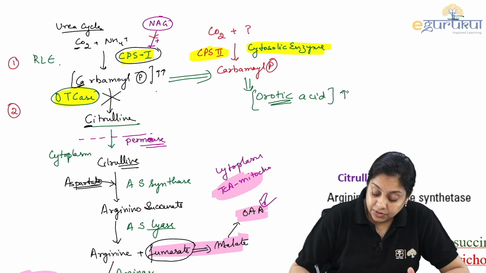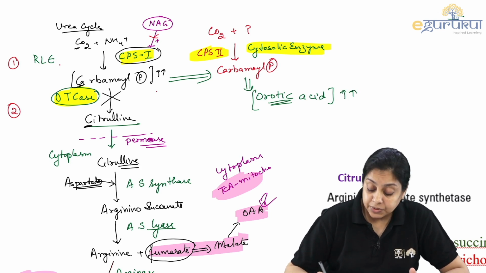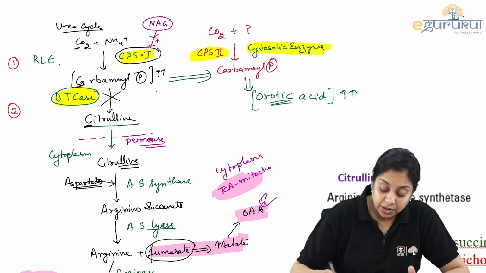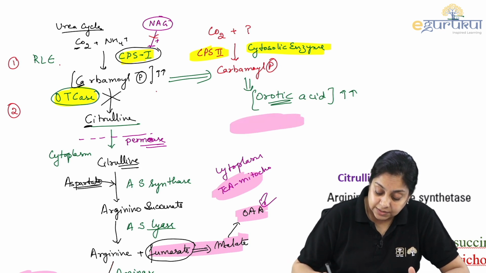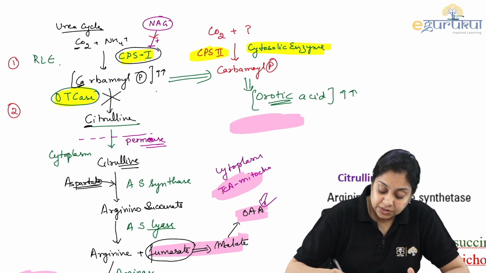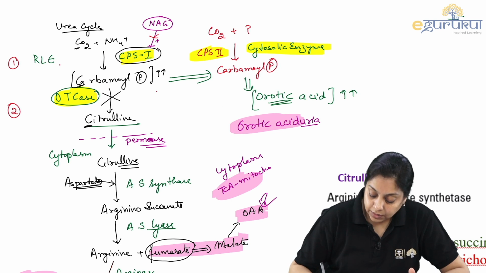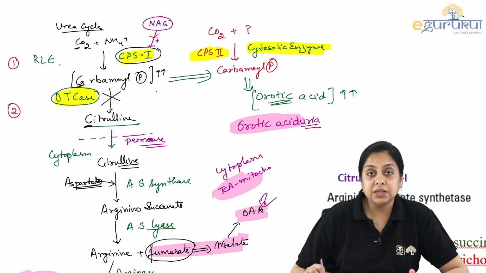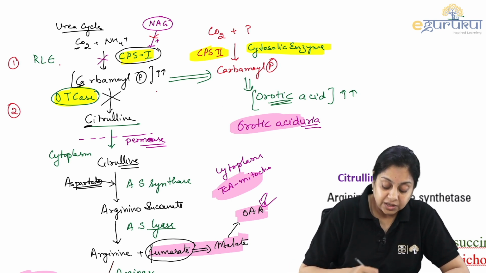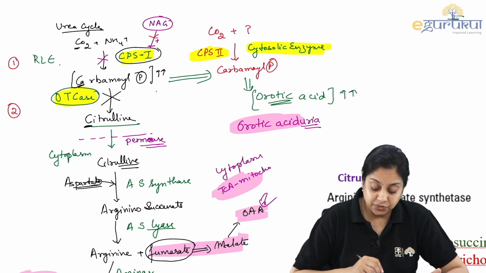This level will be elevated, and the key thing is the person will be suffering from orotic aciduria, which was not the case when the person had CPS1 deficiency, right?